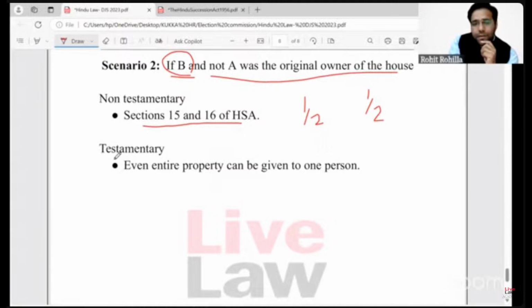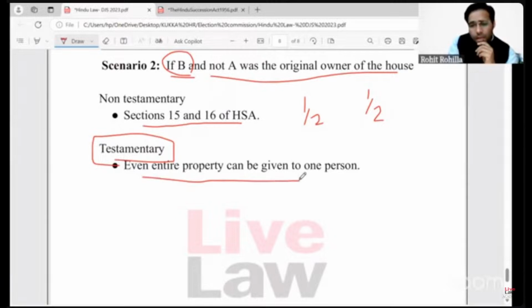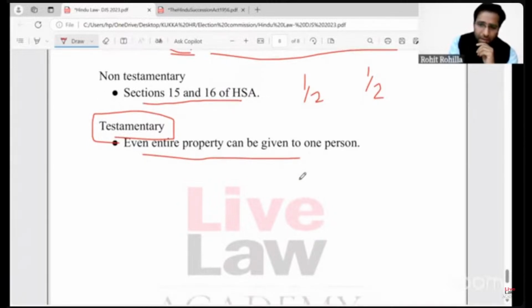What if the case is of testamentary succession? What if the later facts remain the same, that before dying, she made a will in favor of the son, that is C? Then C will take the entire property, and nobody can raise his or her eyebrow, right? It is as simple as that.